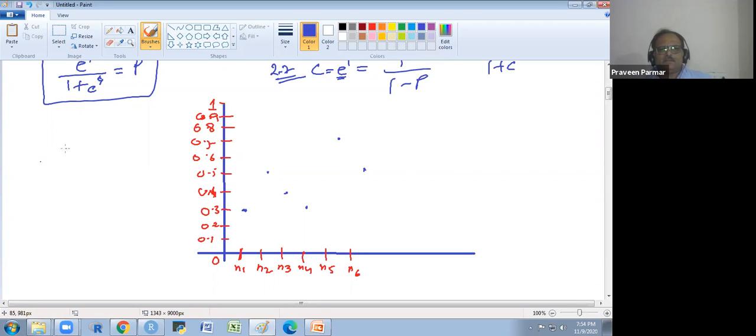And then I decide the cutoff, or we could say the threshold. Suppose I set a threshold of 0.4.